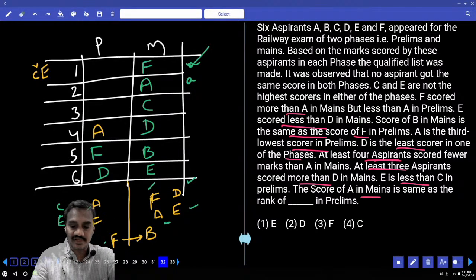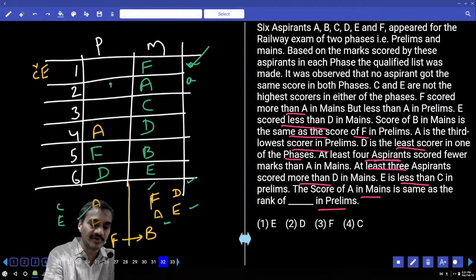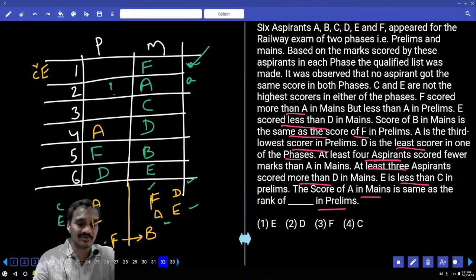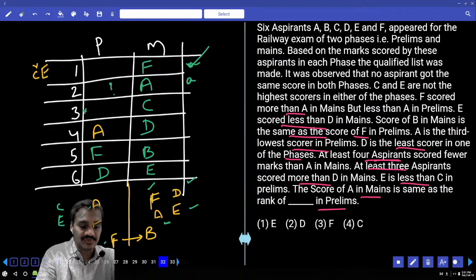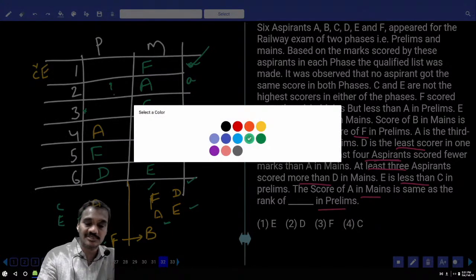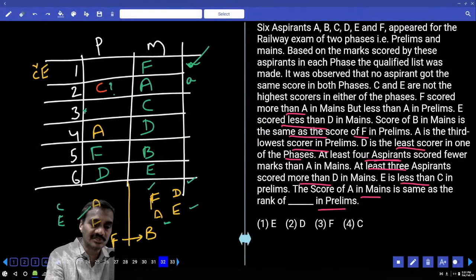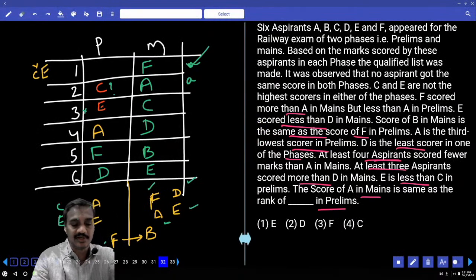And the score of A in mains is the same as the rank of whom? The score of A in mains is the same as dash in prelims. Now we need to find out the person who is coming to this place. Now tell me who are the persons here. Then C and E. Now can you take C at this place? C cannot be at this place, isn't it? Then C is always more than this E. Then C and E, where should they be? Now C is here, E can be here, that is one possibility. And if C and E were there, then who is the person left over here?